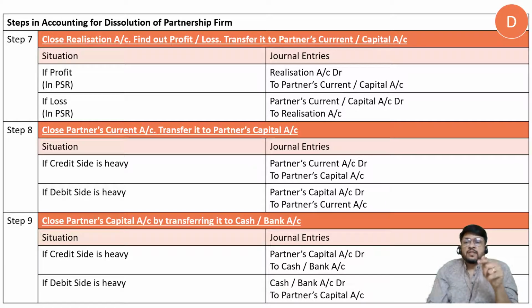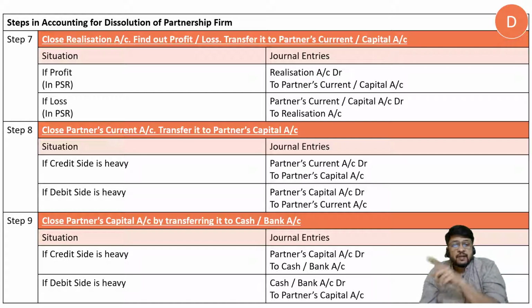Now we are going to close the last account, called partner's capital account, by transferring it to cash or bank account, and then the cash or bank account should tally. While closing capital account, you may find that the credit side is heavy. If the capital account credit side is heavy, the balancing figure will come on the debit side of capital account. So the entry will be partner's capital account debit to cash or bank account. And if the debit side is heavy, then the balancing figure will come on the credit side, and the entry will be cash or bank account debit to partner's capital account. I hope it is clear to all of you.